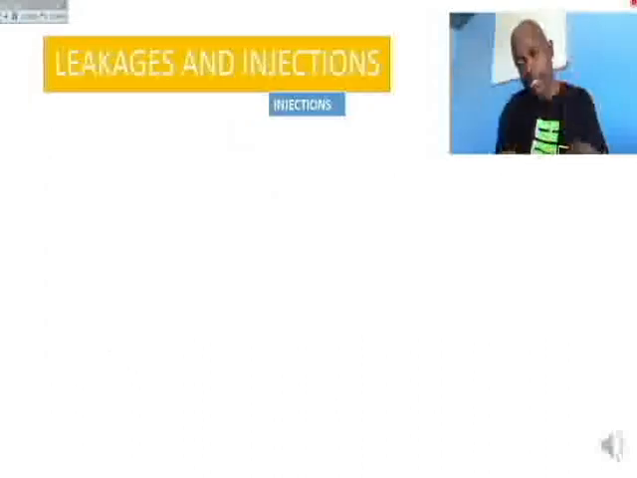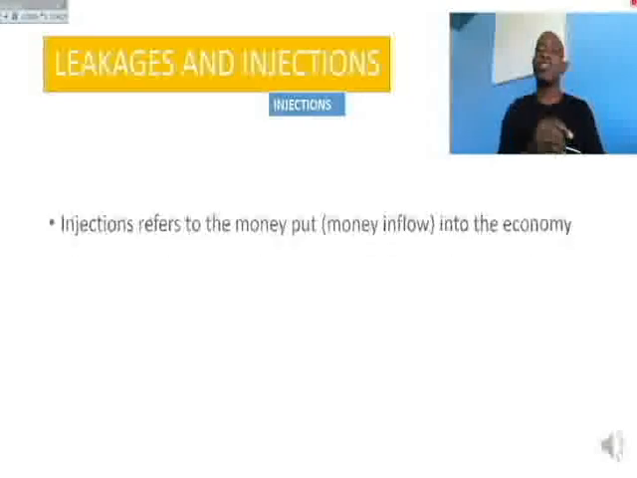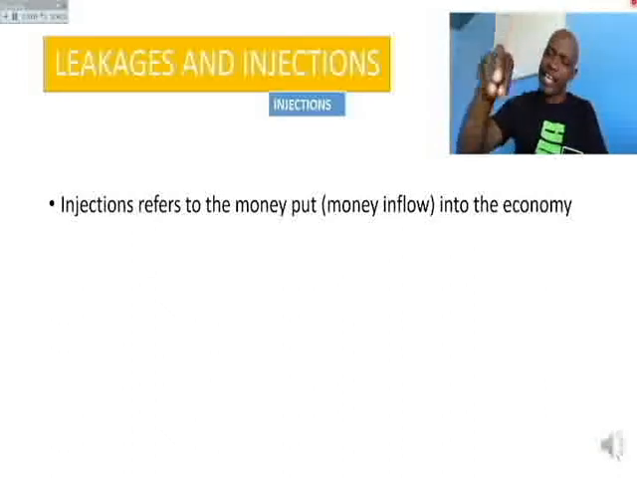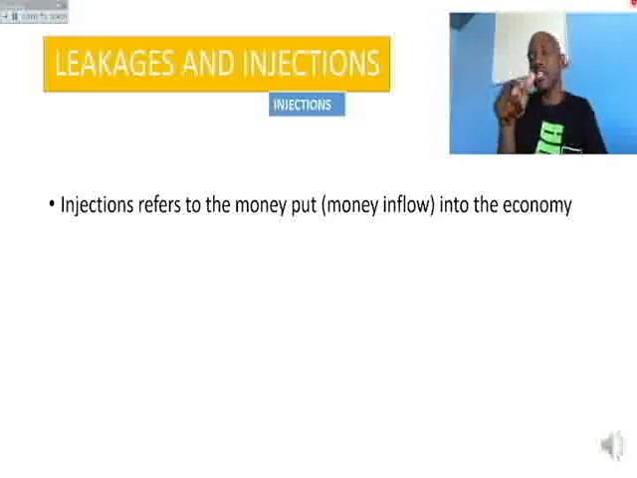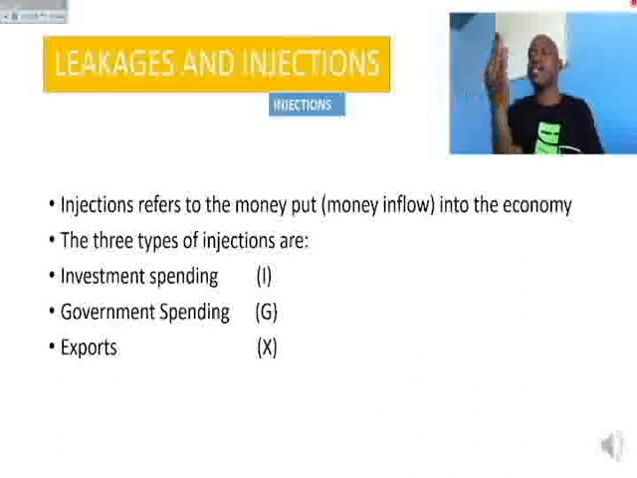Now let us talk about injections. What are injections? Injections is just the opposite of a leakage. It's money that has been put into the economy. It is the inflow of money into the economy. Now there are three forms of injections. That is investment, government spending, and exports.